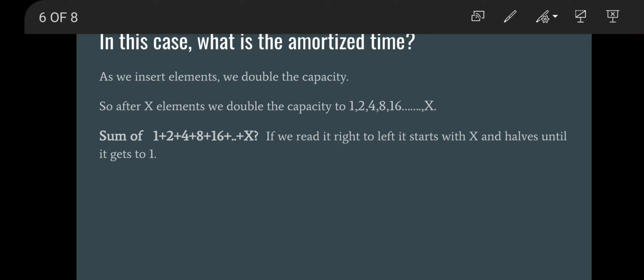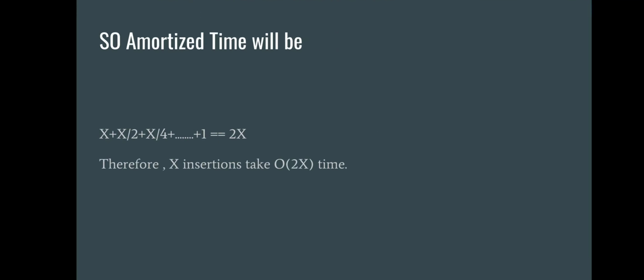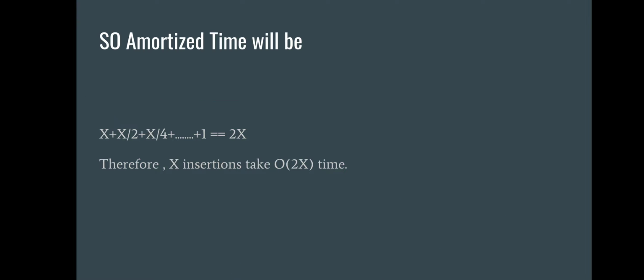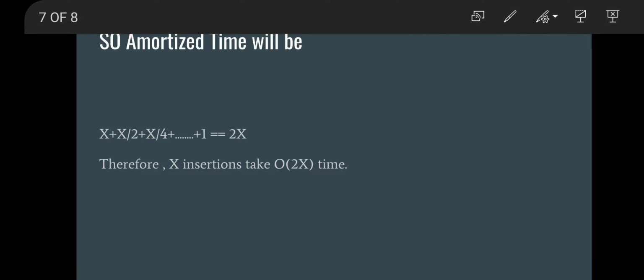Let's find out the amortized time of that. If we go from right to left, it will be x plus x by 2 plus x by 4 until 1. If we sum all this, it will be 2x. Therefore x insertions take 2x time. So the amortized time for that array will be 2x. So this is called amortized time.